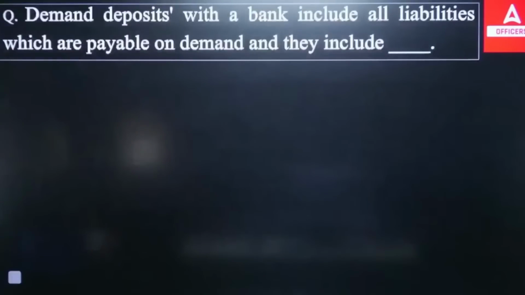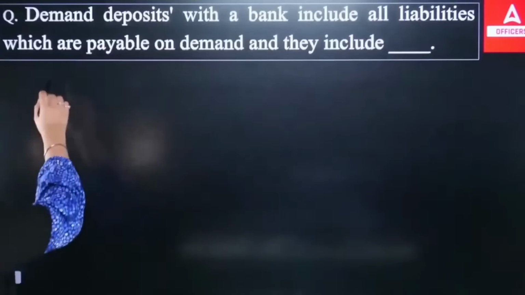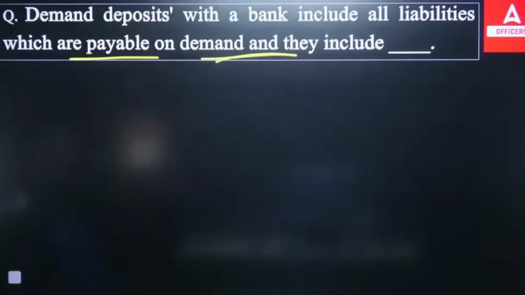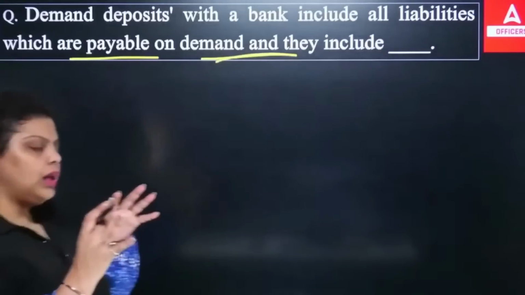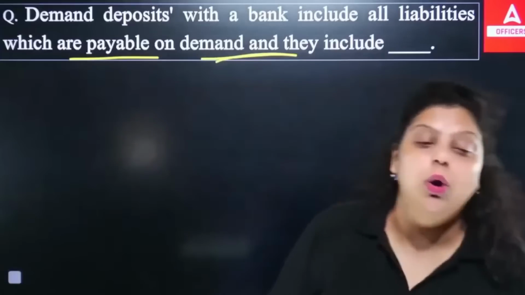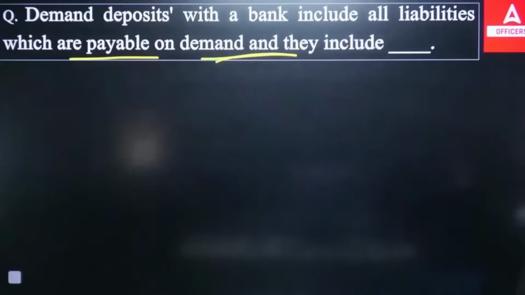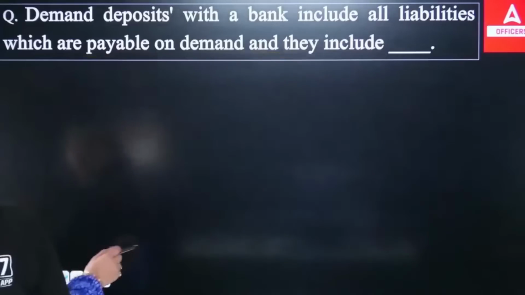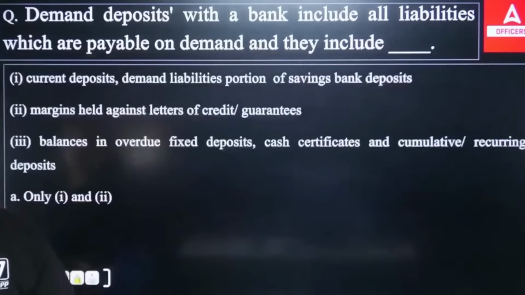Demand deposit with a bank includes all liabilities which are payable on demand, and they include dash. The demand deposit with a bank includes all the liabilities which are payable on demand. Options are these.